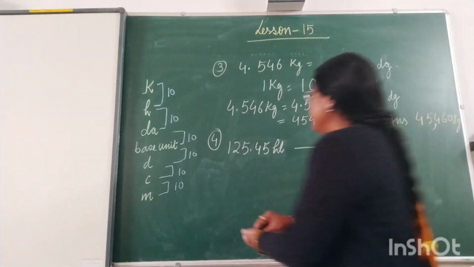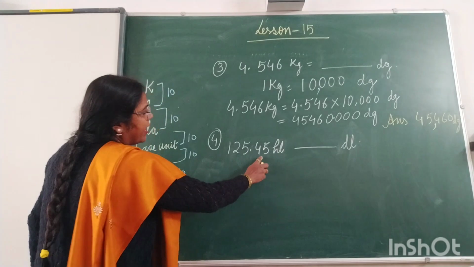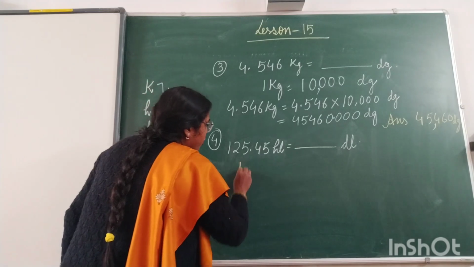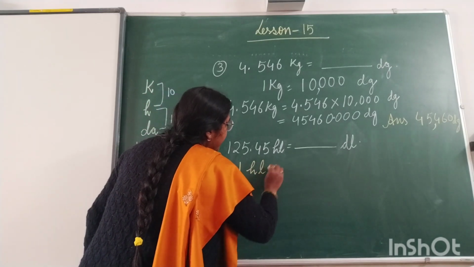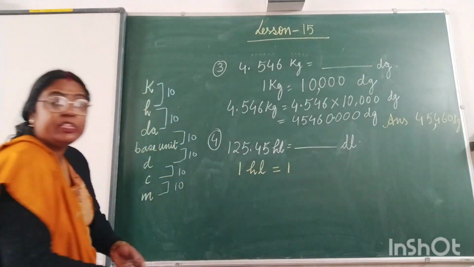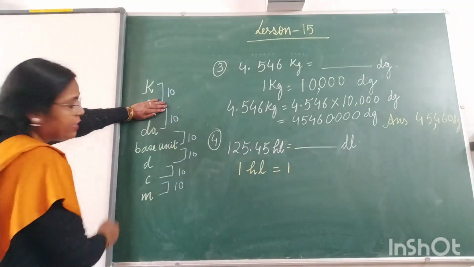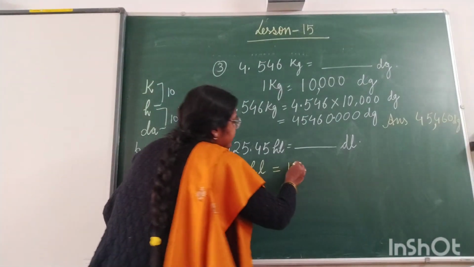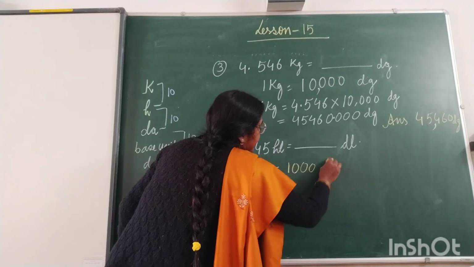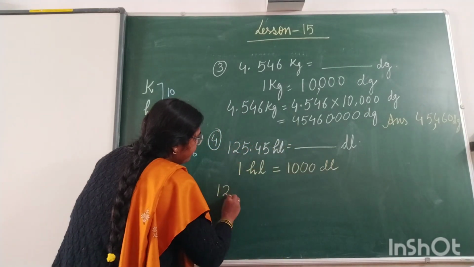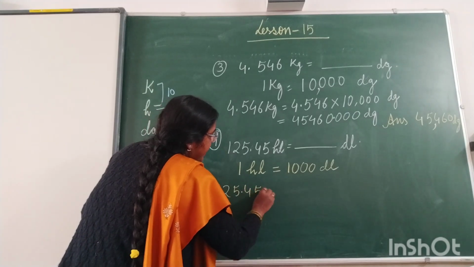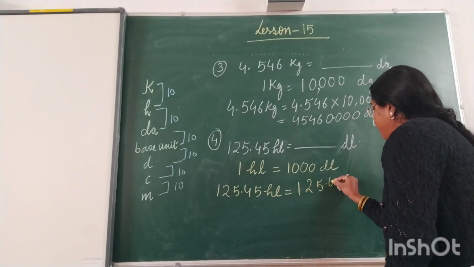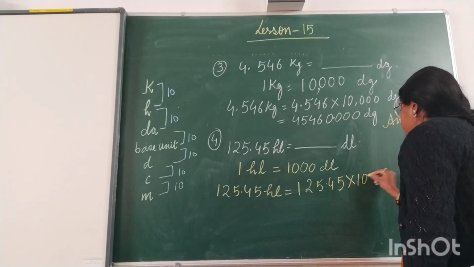Now second question. We have to see that 125.45 hectoliter is equal to dash deciliter. First of all, we will write down the unit. 1 hectoliter is equal to, after 1 how many zeros are there? Hecto is here, hide the hecto and get down 1, 2, 3. So we will put 3 0 after 1 deciliter. So 125.45 hectoliter is equal to 125.45 multiplied by 1000.